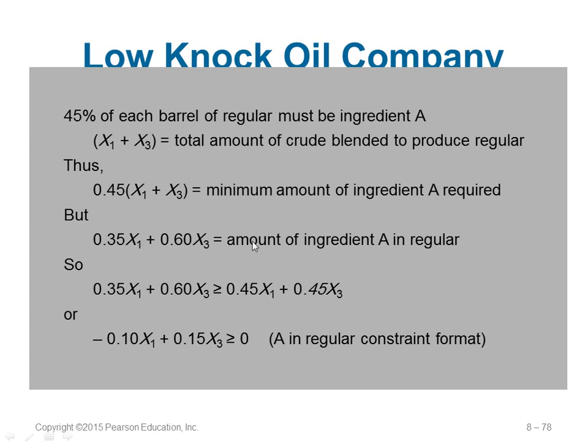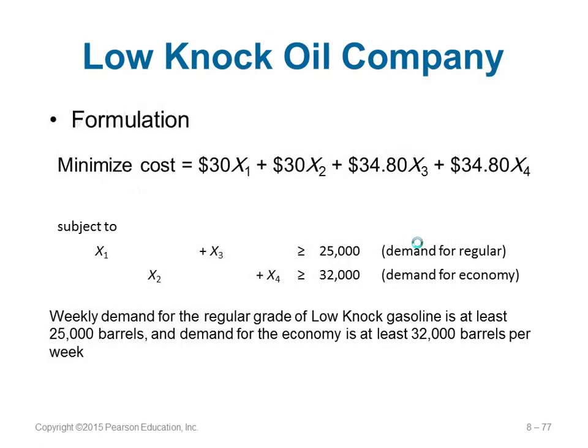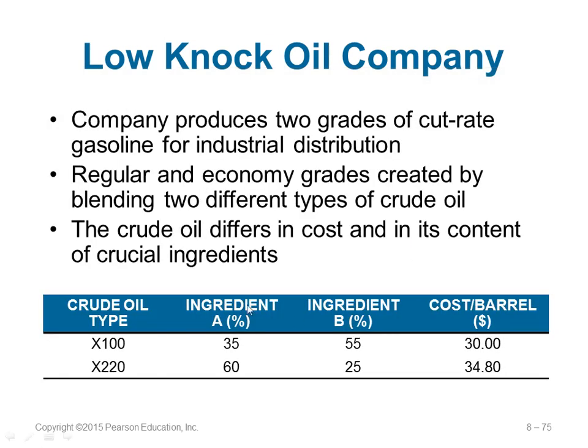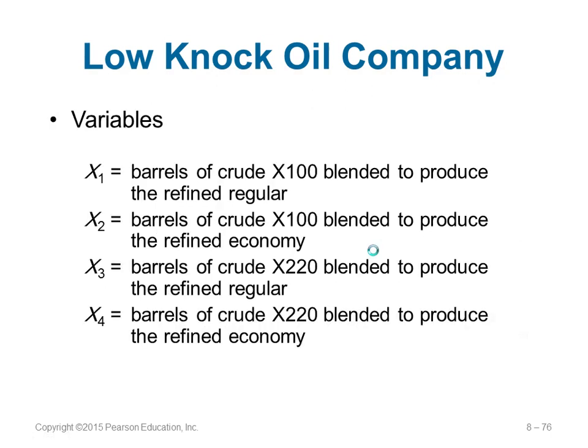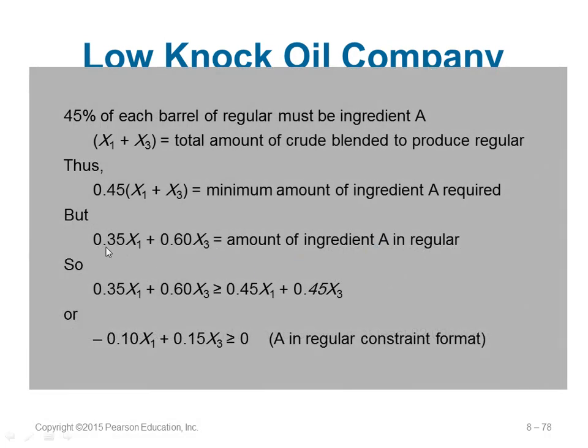And there is another condition, amount of ingredient A in regular. So how much of A is in regular? A in regular, 0.35, 0.60. So you can see here, 0.35 X1, 0.60 X3. This one should be greater than or equal to this, because it says 45% of regular must be ingredient A, so it must be satisfied. So this should be more, then only I can satisfy this, otherwise I cannot. So the minimum amount of ingredient required is this.